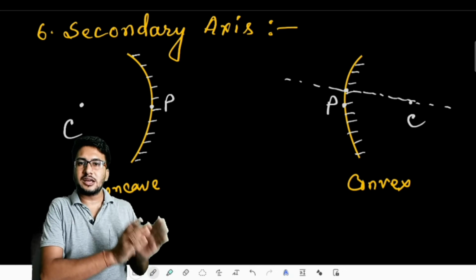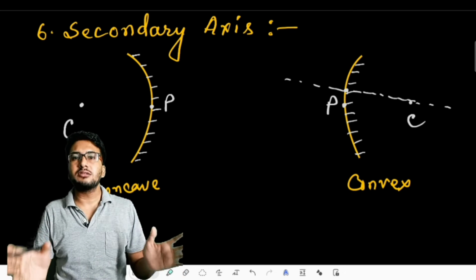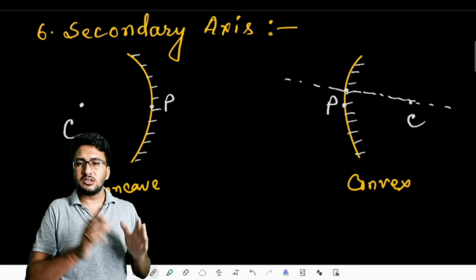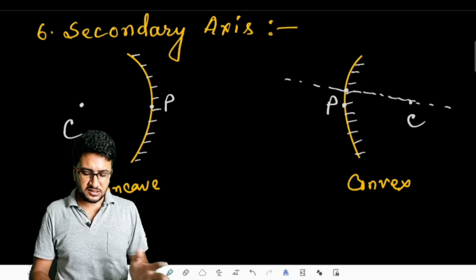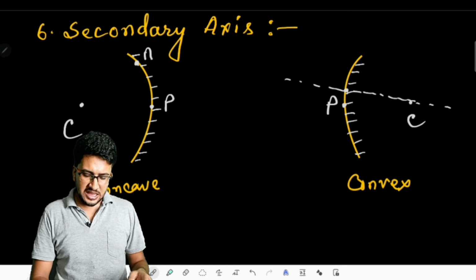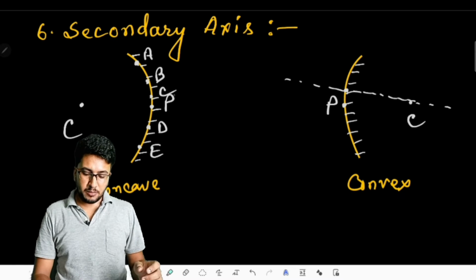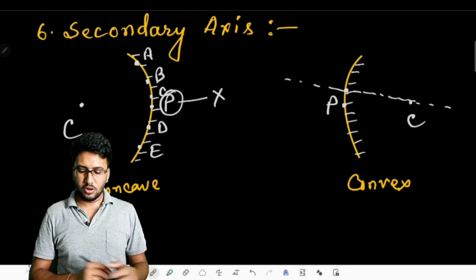If we connect the center of curvature to the pole, then that imaginary line is the principal axis. But if we take other points, say point A or B or C or E, whatever point, but not the pole, you should not take the pole here.